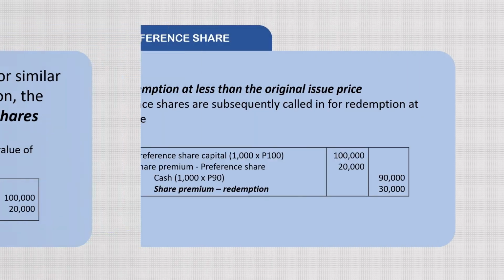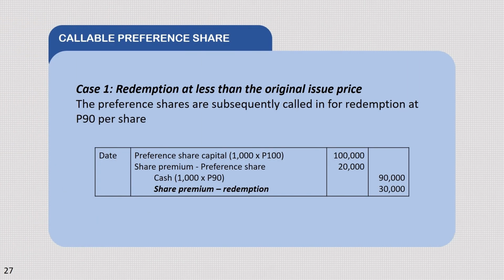Case 1, kapag redemption at less than the original issue price, yung 120 per share ay magiging 90 per share. Ang entry sa debit side ay preference share capital na 1,000 multiplied by 100, it is equal to 100,000. Share premium preference shares, that will give us 20,000. Sa credit side naman ay cash, 1,000 multiplied by 90, that will give us 90,000. And share premium redemption, that will give us 30,000.